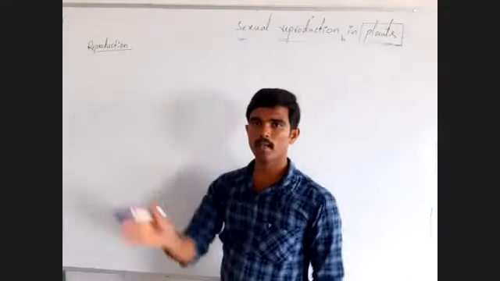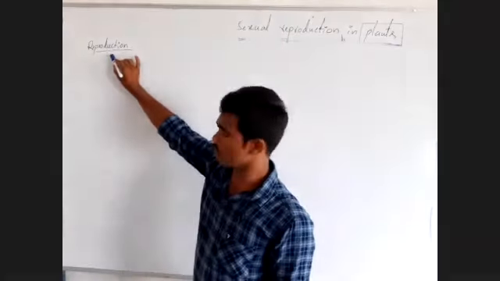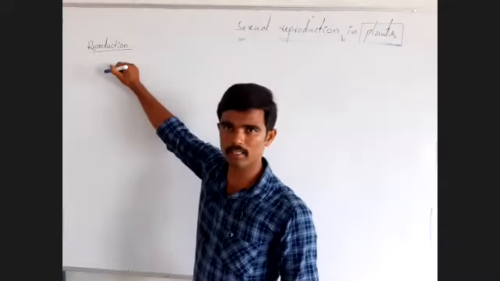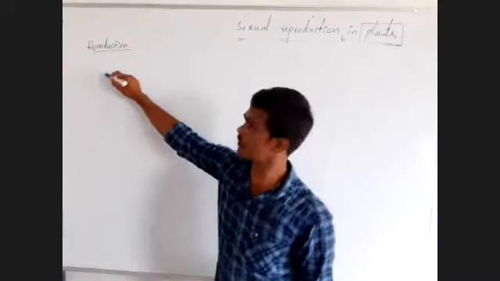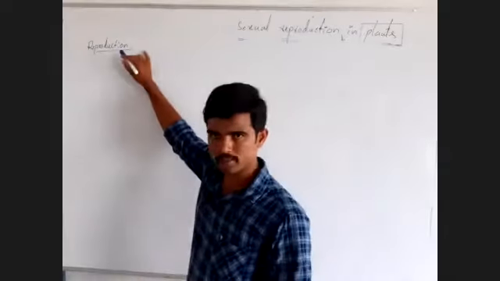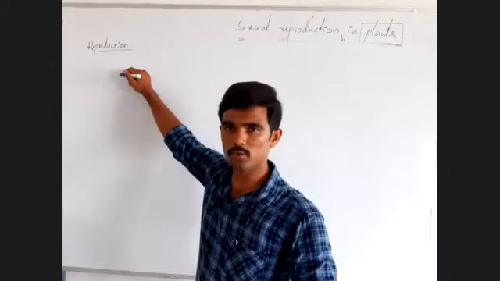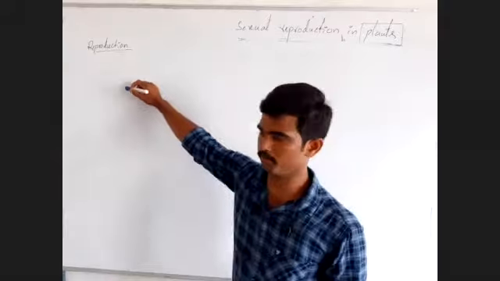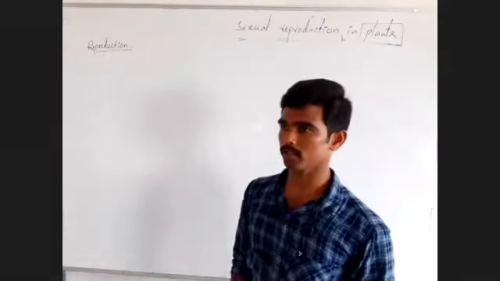The life process by which living organisms produce their next generation is called reproduction. That process is called the reproduction process.